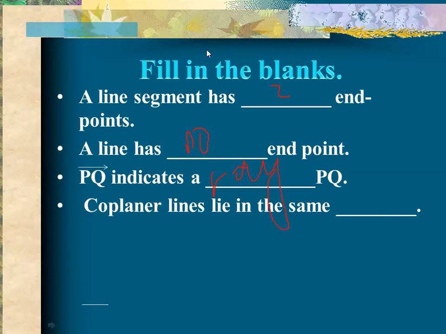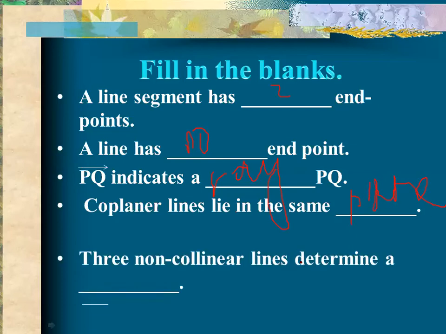Coplanar lines lie in the same plane. And this is my question for 1 minute. Iman Adnan, please reply. Coplanar lines means lie dash on same dash. Iman Adnan, please reply. Very good, Iman. Your answer is completely, absolutely right. So, coplanar lines lie in the same what? In the same plane.